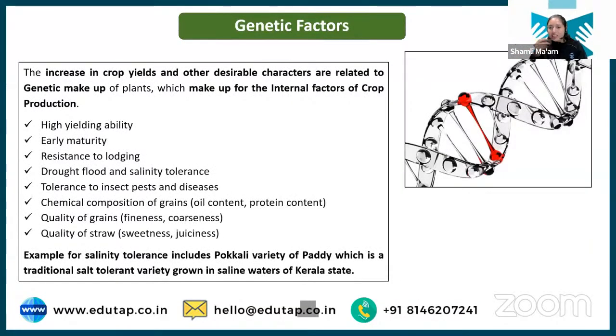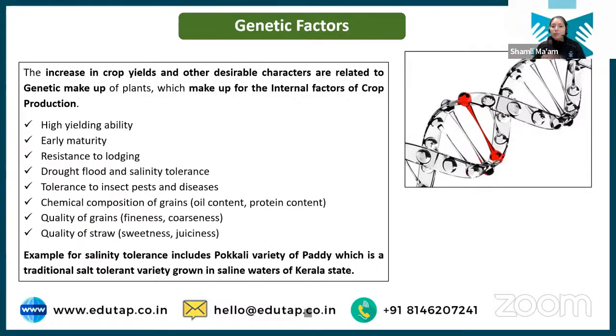Then genetic makeup, obviously, the genes that are present in a particular crop. The genetic makeup of a particular crop determines the crop production. Some crops yield more, some yield less due to their genetic makeup. Some mangoes are sweeter than others because of their genetic makeup. Some crops are more tolerant to disease than others.